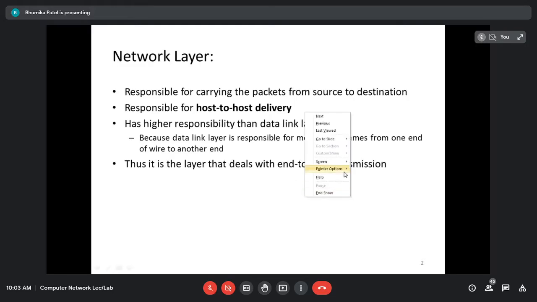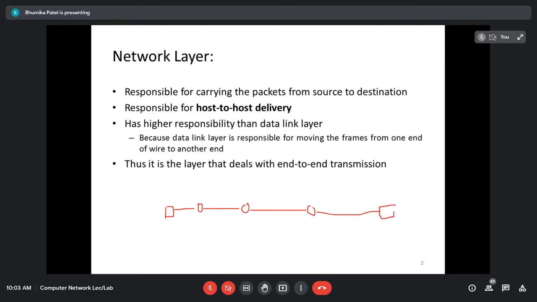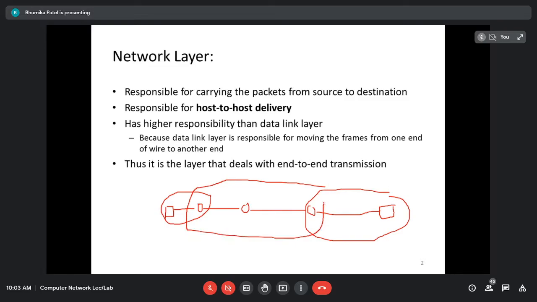For example, here, I'll show you one. This is the source machine, right? It is connected to another device, which is connected to another router, and so on. And suppose this is the destination. So it may be possible that these two devices are in the same network, these are in the same network, and this router is in this network. So we can say that this router is in two networks, the first network and the second network.